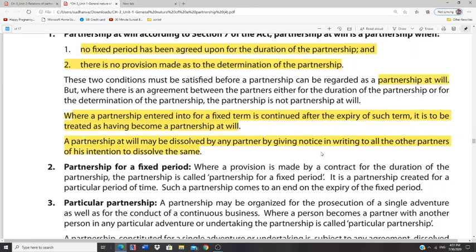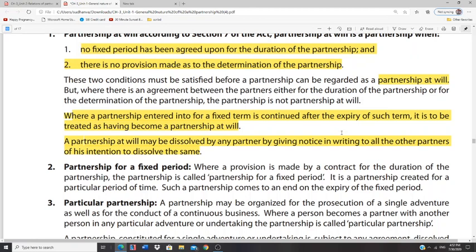So in this circumstance, even if one single partner wishes to dissolve the partnership firm, if he gives anything in writing to the other partners, automatically the partnership firm will be dissolved. Then what is the other thing which I have said is important in multiple choice questions?